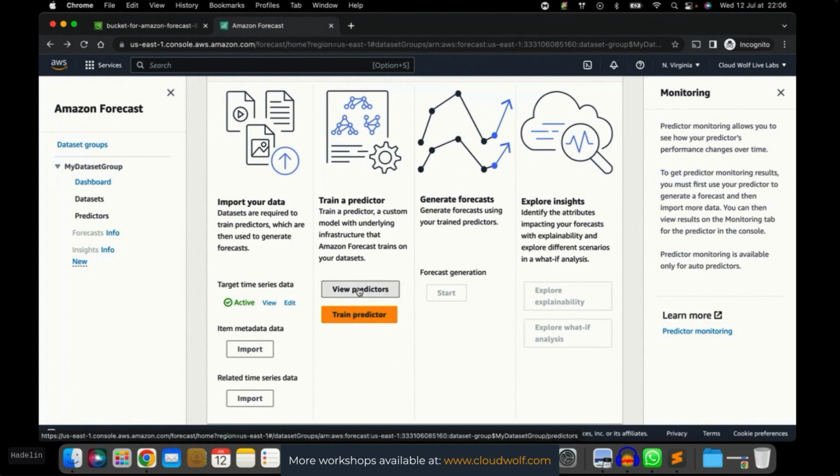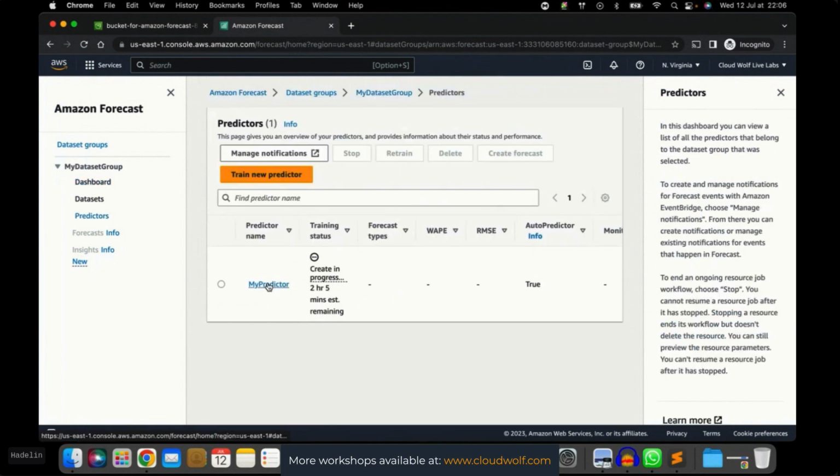Instead, we're going to click view predictors. And as you can see, that's the predictor we just created, and the create is in progress. And don't worry, it says that 2 hours and 5 minutes are remaining, but it's much less than that. Each time they say this long time, but actually it will be ready way before. It will be ready in less than an hour.